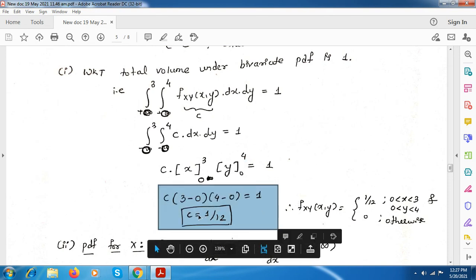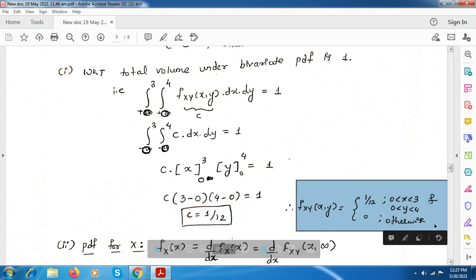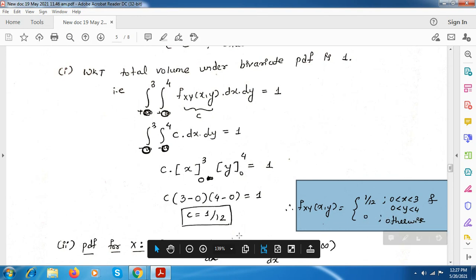The constant c value is 1 by 12, and this is the joint PDF. Here this C is nothing but 1 by 12, so just substitute. The range is from 0 to 3 and 0 to 4, and it is 0 otherwise. So just take down this.